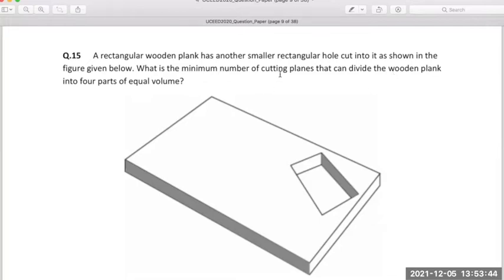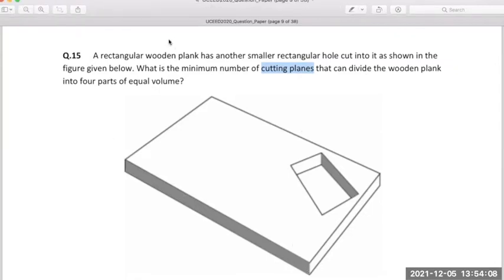You are saying cutting planes, okay? These planes are something which can span till infinity. So think about it closely. Yes, Aneri, you're correct. So what we'll do here is, the correct answer for this is 2.